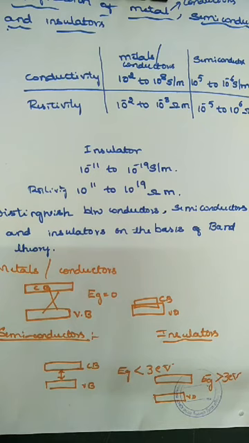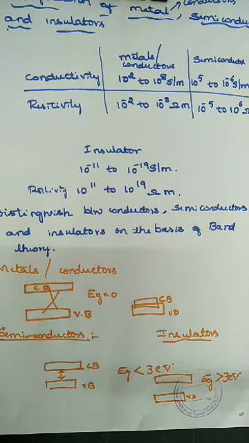In metals, the conduction band and valence band overlap with each other with the value of Eg equal to 0. In a semiconductor, the conduction band and valence band have a small energy gap, so the value of Eg must be less than 3 electron volt.